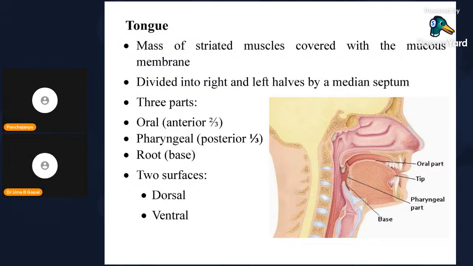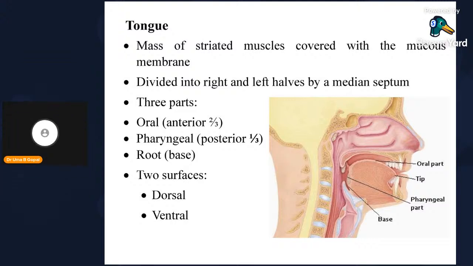You can see this is the dorsal surface of the tongue. This is the basal surface of the tongue, and this is the anterior two-thirds in the oral cavity proper, and the posterior one-third is the pharyngeal part of the tongue. This is the oropharynx. That which forms the anterior wall of the oropharynx is called the pharyngeal part of the tongue. And this is the root, from here to here, where it is attached to the floor. So it has two surfaces, dorsal and ventral.